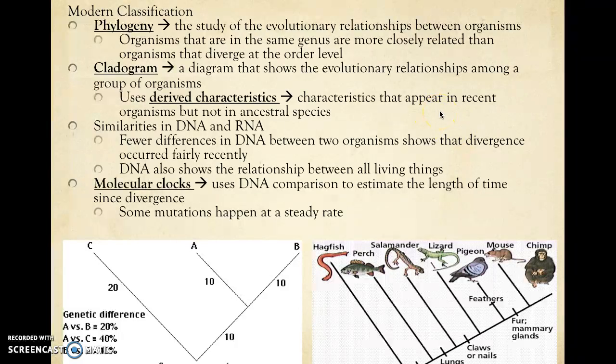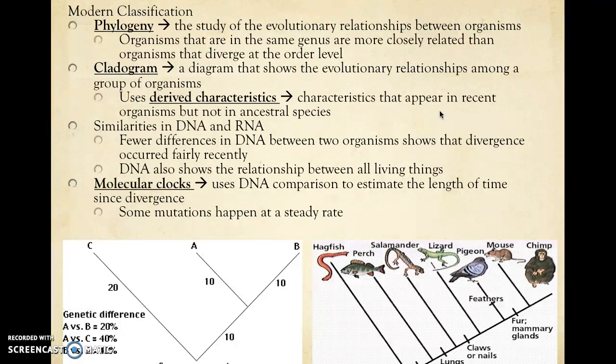We can also look at how closely related organisms are by looking at the similarities between our DNA. For example, we share something like 50% of our DNA with a fruit fly, but we share 98.5% of our DNA with the chimp and the orangutan. So we can clearly see that we are more closely related to a chimp than we are to a fruit fly because we have more DNA in common. The fact that all life uses DNA also shows that we're related to basically all living things on Earth.